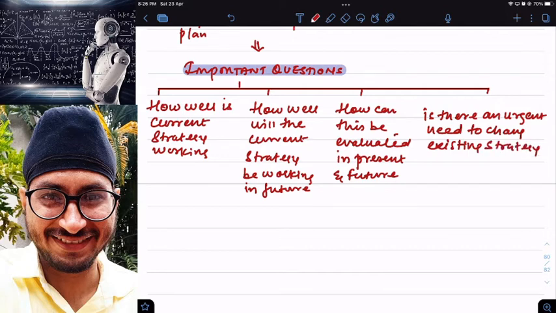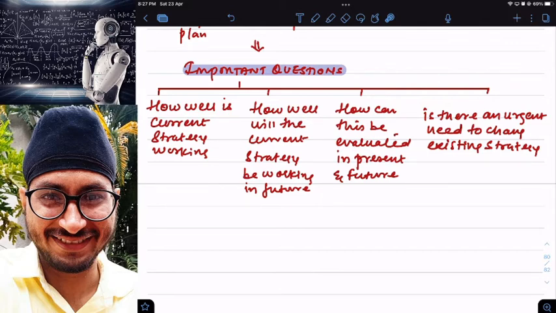Sir, I will make changes in the existing strategy only when I feel that it is mandatory to do. Without making changes, if I feel that I can manage, I will not make any changes. So decide what is the urgency. If it is urgent, and without making changes you can't survive, your strategy will be a complete failure, then make changes. Otherwise, leave it as it is.